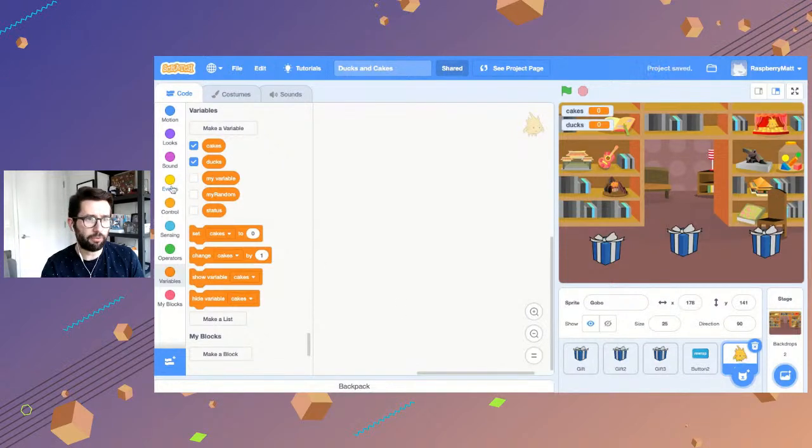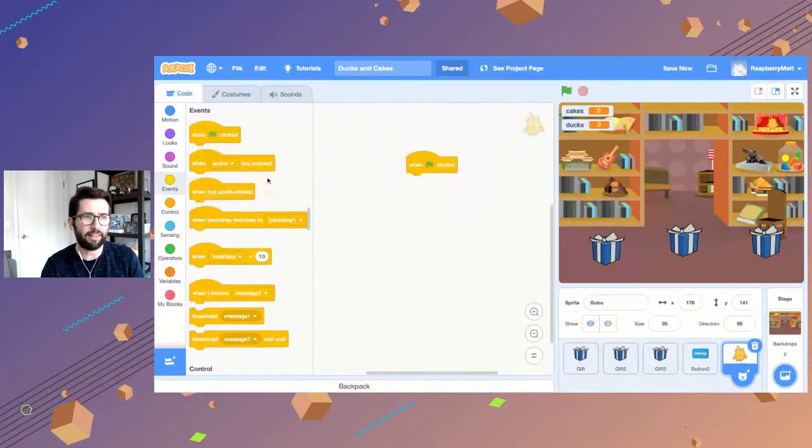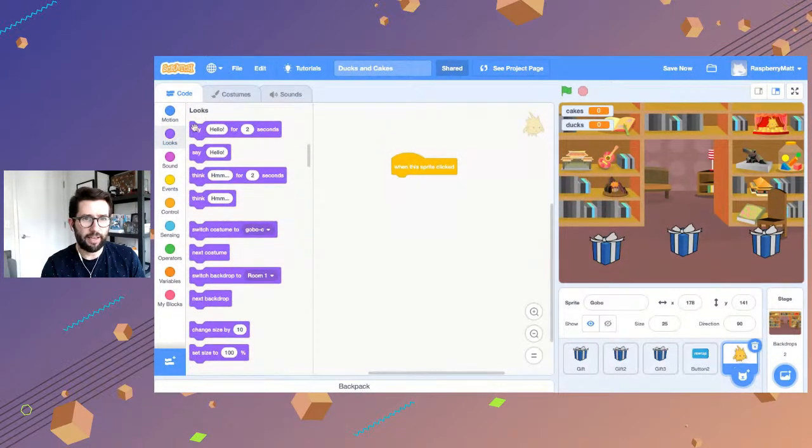So just for purposes of sharing one way to make the character talk: when sprite is clicked, actually, get rid of that. When the sprite is clicked, go to looks and then say hello for 2 seconds, right? So now watch. See, it says hello. So that's the thing we want to say, you're on a roll, okay?